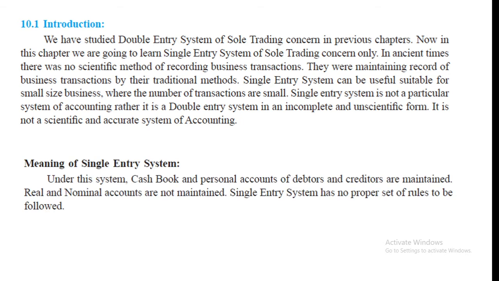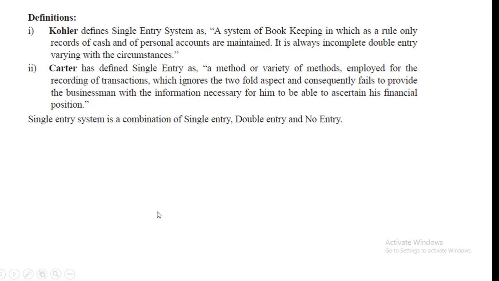Meaning of single entry system: under this system, cash book and personal accounts of debtors and creditors are maintained. Real and nominal accounts are not maintained. Single entry system has no proper set of rules to be followed. Now see the definition. Kohler's definition: a system of bookkeeping in which as a rule only records of cash and of personal accounts are maintained. It is always incomplete double entry varying with the circumstances.